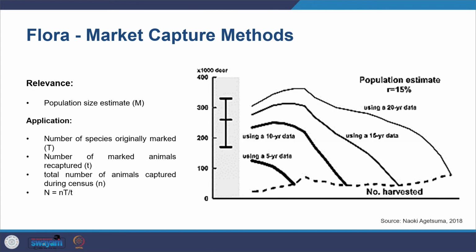Another type is the mark-recapture method. Here you estimate the population size. You see the number of species originally marked, the number of marked animals recaptured, and the total number of animals captured during the census. It involves capturing a portion of the population at some later date, sampling the ratio of marked to the total animals caught in the population. Based on that you work it out.